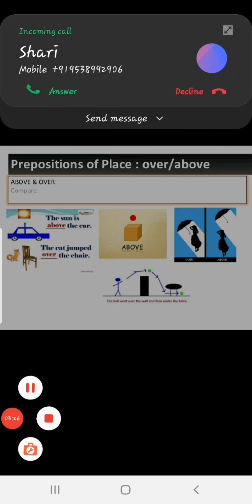Prepositions of place, over or above. Fine. The sun is above the cloud. Okay. Now we already know where we use under and below. Over and above are also the same concept, but that is higher. Okay, it is placed above. Let us see. The sun is above the car. The sun is above. You can imagine the distance between these two.